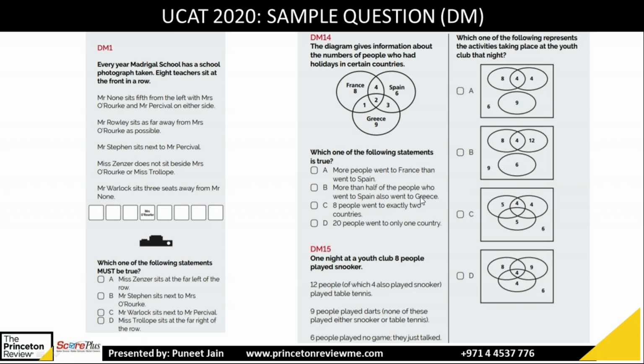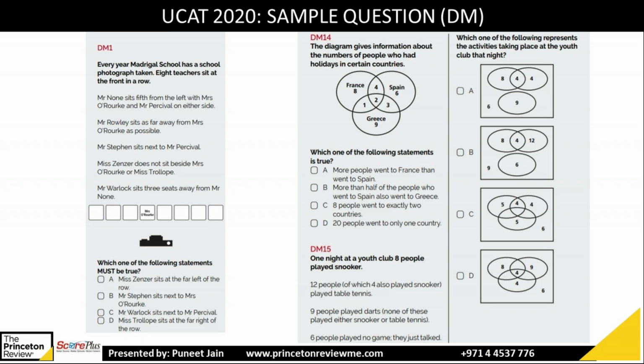All right, let's try to solve. So the first statement, Mr. Nunn sits fifth from the left, with Mrs. Rourke and Percival on either side. So when you count from the left, the fifth position, 1, 2, 3, 4, 5. So here who is sitting? None. So you can write N here. Now on the left side, Rourke, that means R is there. So obviously on the right side, P will be there. So what will be the order? R and then N and then P. So these 3 seats are fixed. Yeah, you got the correct answer. A is the right answer.